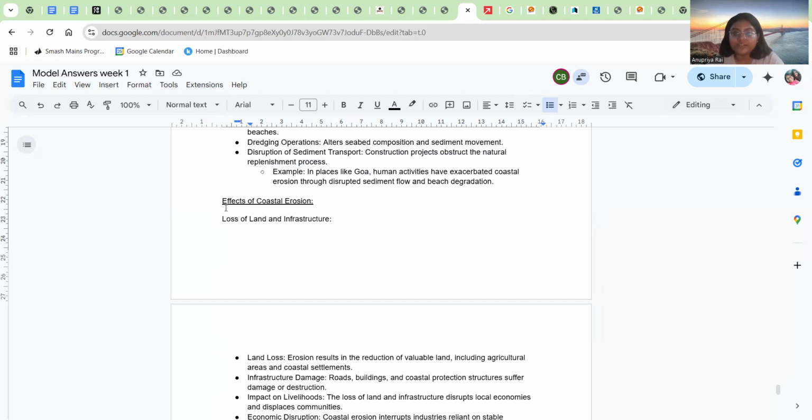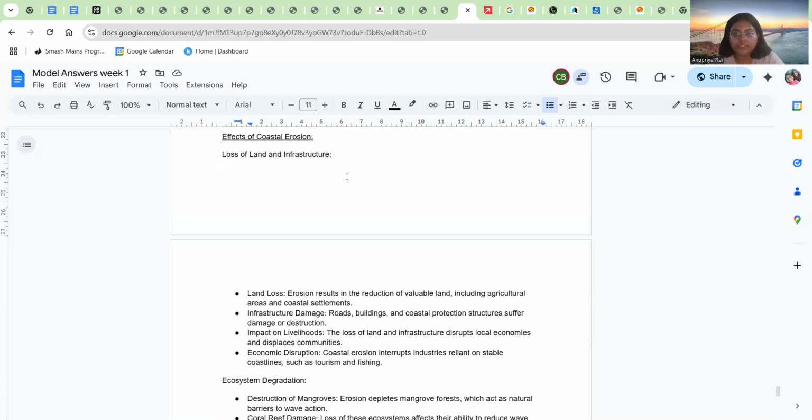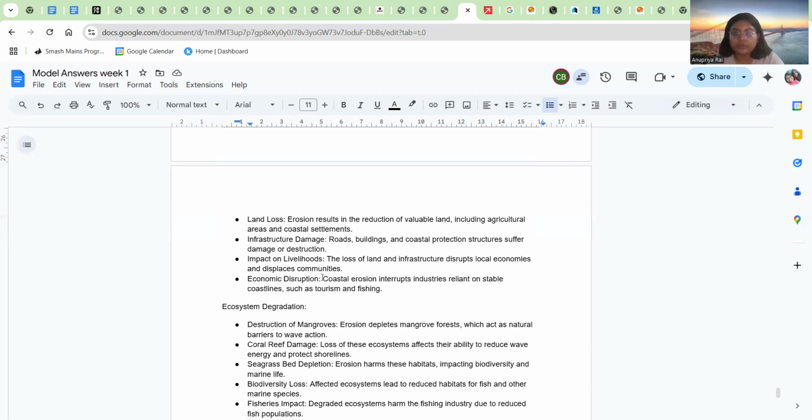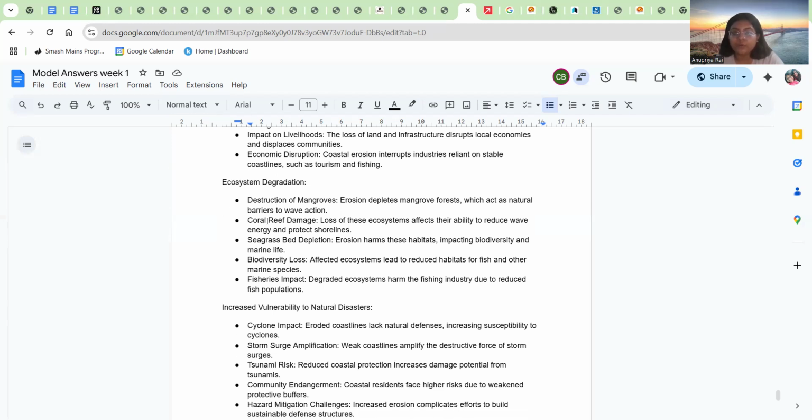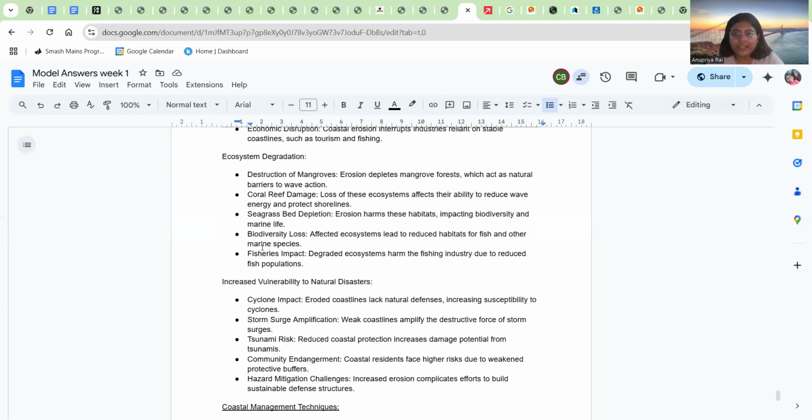Now we'll talk about the effects of coastal erosion. Loss of land and infrastructure. Give certain points like disruption of industries reliant on stable coastlines, such as tourism and fishing. You will talk about agriculture, how it impacts livelihood. We'll talk about fishing, how it impacts livelihood. Ecosystem destruction: mangroves, coral reef damage, seabed depletion, loss of biodiversity. Pick any 1 or 2 points and it will suffice. Or you can do a better thing, which is to make 2 points combining all of them. So you have managed your space and made a lot of points in your answer.